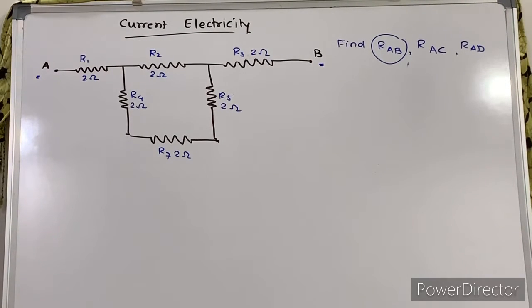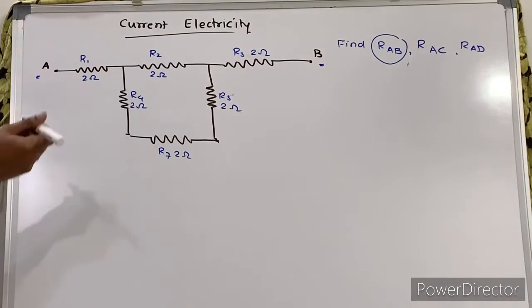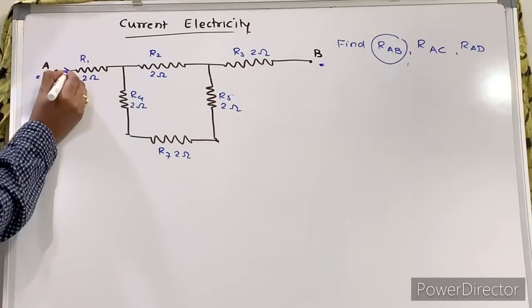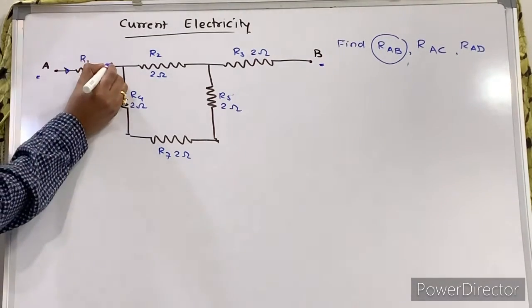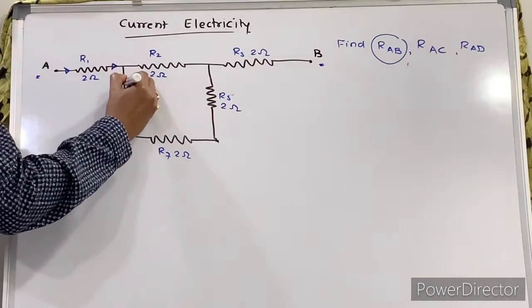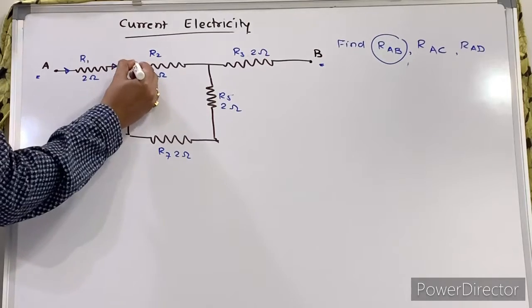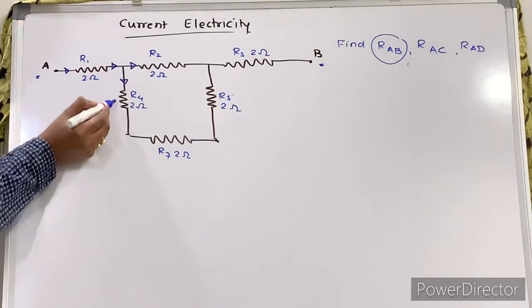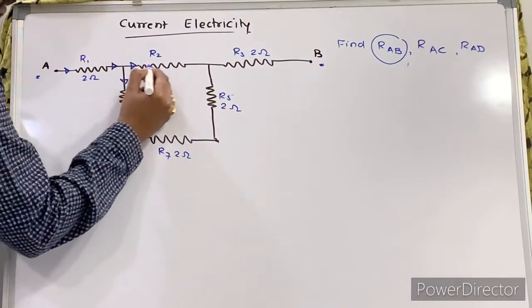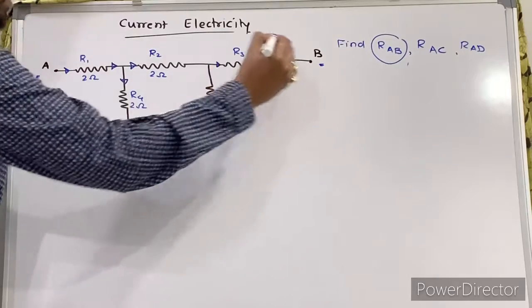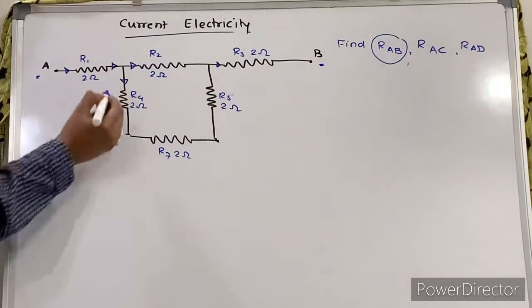Before we start with anything, first see where the current enters this circuit. Here the current is entering, whatever its value. From here onwards, current has 2 paths: one through this and the second through this. This is the total current, so some part of the current will flow through this and the remaining part will pass through this. The total current flowing through this R3 will remain the same, but here it is a branch.